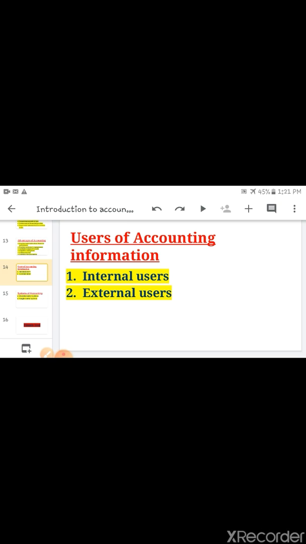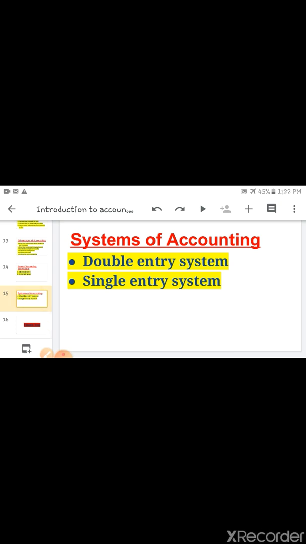Next is public. Why is the public interested? Because they want good products. If the company is earning good profit, good financial position, good goodwill, it means the public is interested in knowing the growth of the business entity. So these are the internal and external users.